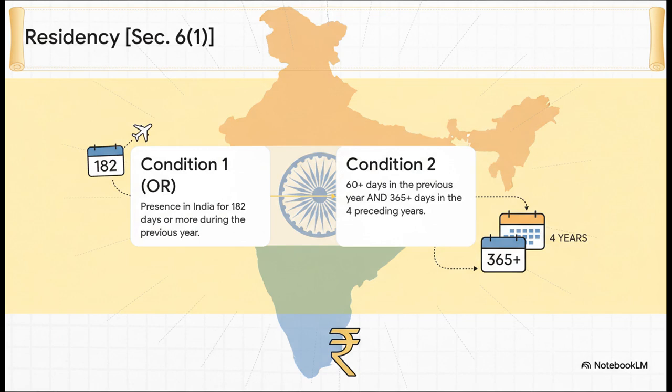Well, Section 6, subsection 1, gives us 2 basic conditions, and you only need to meet one of them. The first one's pretty simple. Were you in India for 182 days or more during that financial year? If the answer is yes, boom, you're a resident. If not, you move on to the second condition. This one's a 2-parter. Were you in India for at least 60 days in that year? And have you been in the country for a total of 365 days or more in the 4 years right before it? If you check either of these boxes, you're officially a resident for tax purposes.